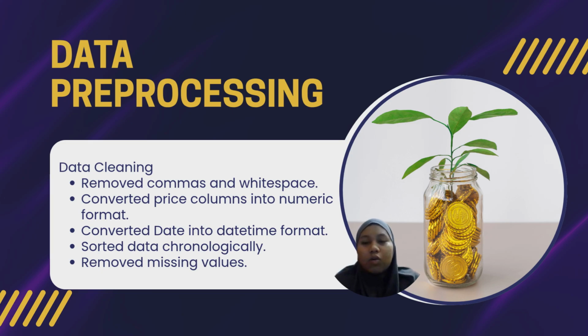In data science, the quality of data is everything. If the data is bad, then the model of prediction will also be bad. First, I build a clear data pipeline, and I remove all the format comma and the space from the raw data. Then I convert the price value into the number and change the date column into the proper datetime index. Finally, I sort the whole data set chronologically. This is very important to keep the data order safe for our time series model.